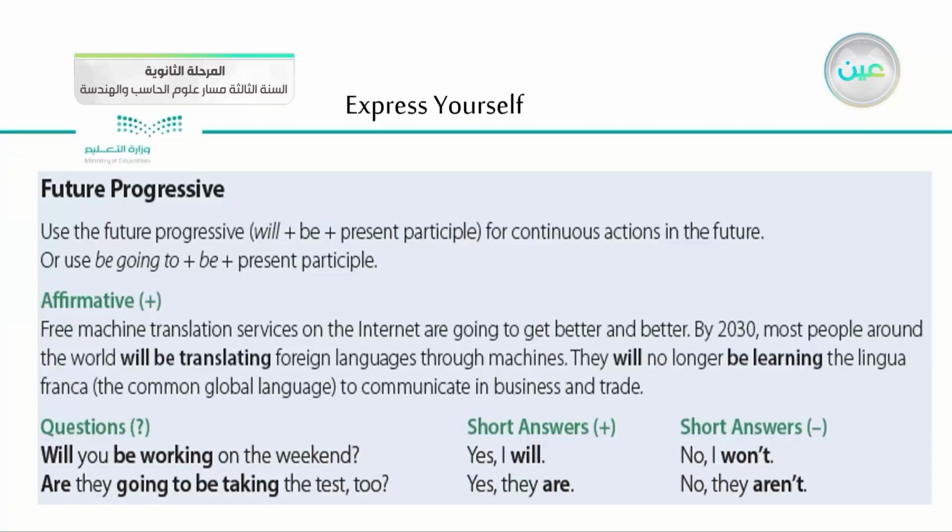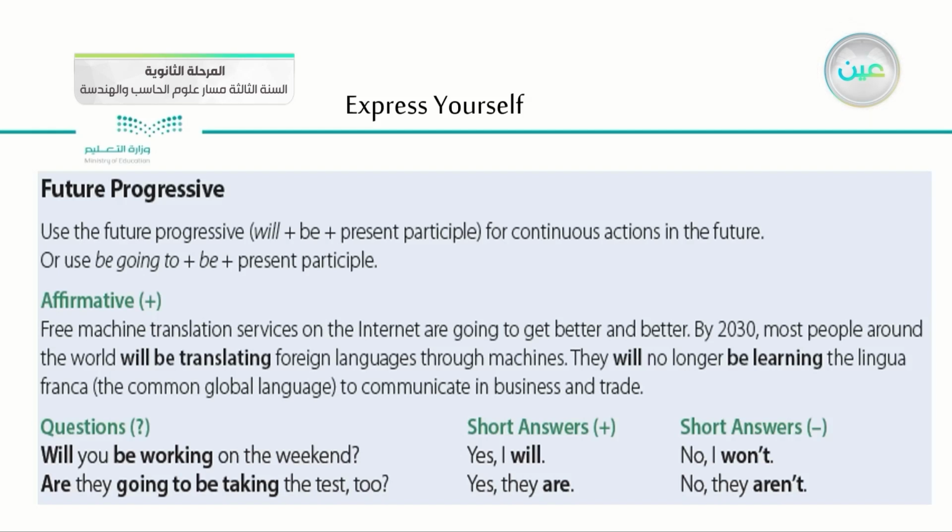If we go over the affirmative: free machine translation services on the internet are going to get better and better. By 2030, most people around the world will be translating foreign languages through machines. They will no longer be learning the lingua franca, the common global language, to communicate in business and trade. So this is the future will, which is progressive: will plus be, and then a verb in the ing form. And here we have future going to, and we have be plus the verb in the ing form.